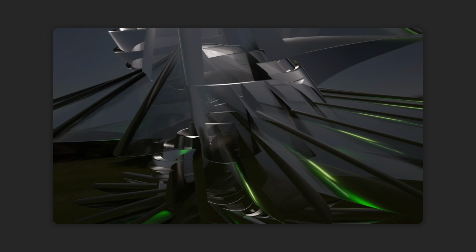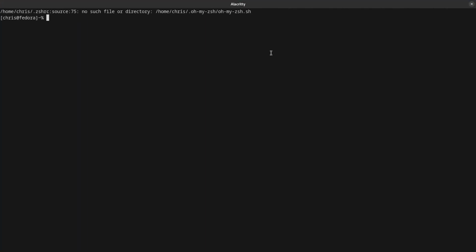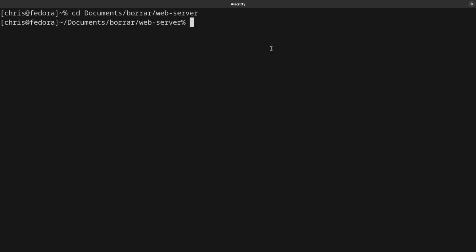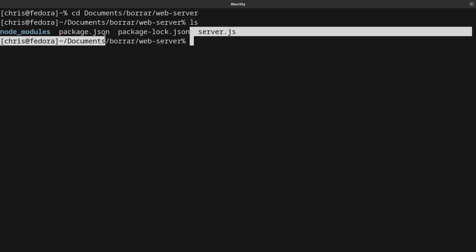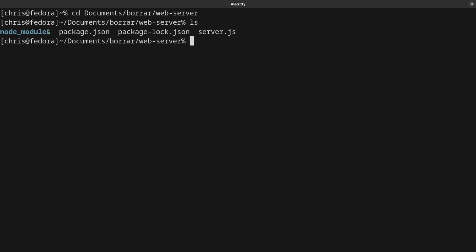In the part that we already covered in the video, I already have the source code for the Node.js web server. So let's go back to the code. My code is saved in Documents, in a web server folder, and as you can see, we have important files like server.js, package.json, and package-lock.json, that are related to the Node.js environment, and the node_modules folder that handles the dependencies, and we are only using the express dependency.